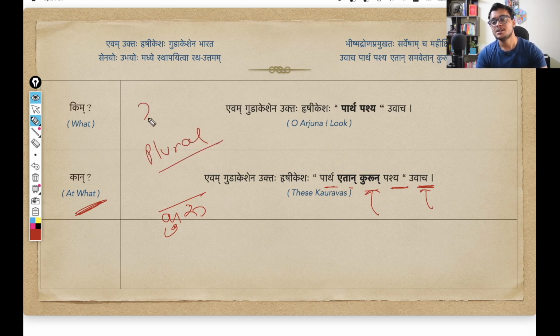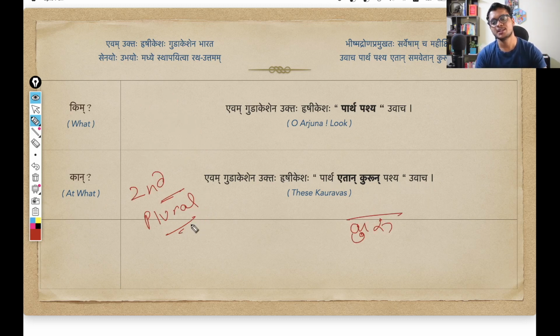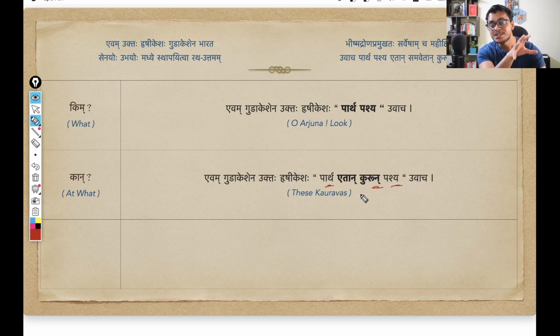And second case. Why second case? Because very easily you can understand that this is the object, that Arjuna, take a look at these Kaurava warriors. So since these Kaurava warriors are the object, the karma of this action, we use the second case. So in second case plural form, the pratipadik kuru will change into kurun. And look at these Kaurava warriors.